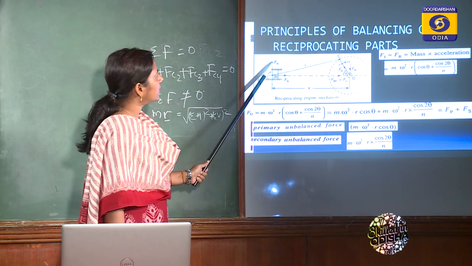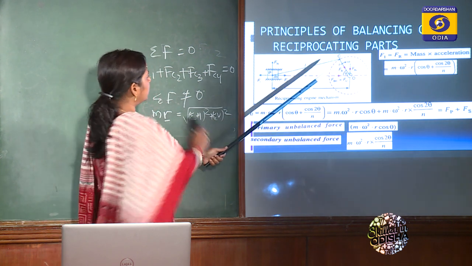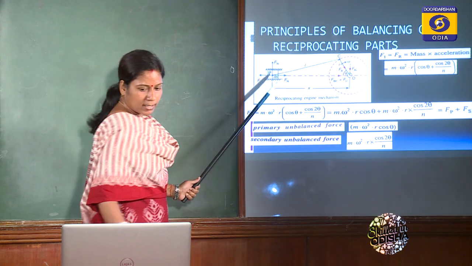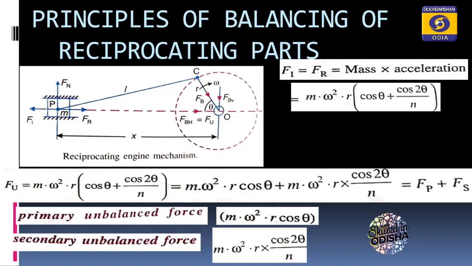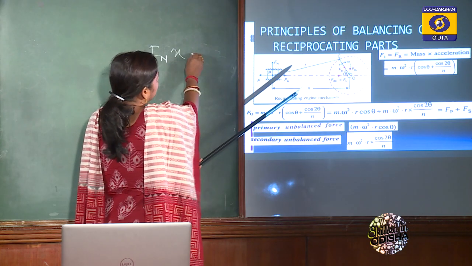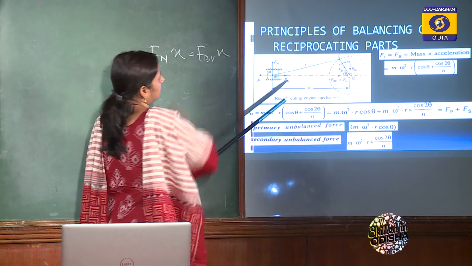And another two forces are there, Fn and FBV. Those two forces are equal in magnitude and opposite in direction, but separated by a distance x. So that will produce a couple, that is Fn into x, which will be equal to FBV into x.